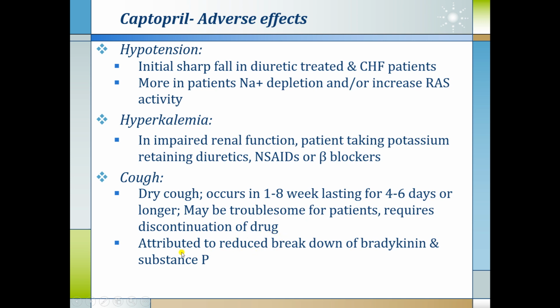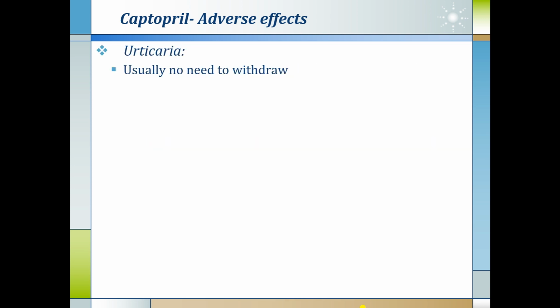The development of dry cough is attributed to reduced breakdown of bradykinin and substance P, which accumulate and produce dry cough. Another side effect is dysgeusia, that is reversible loss or alteration of the taste sensation.